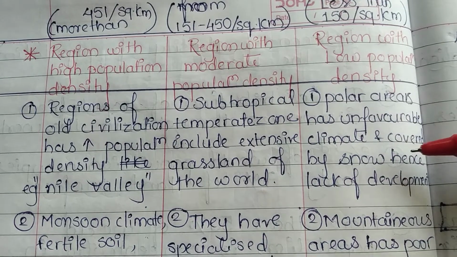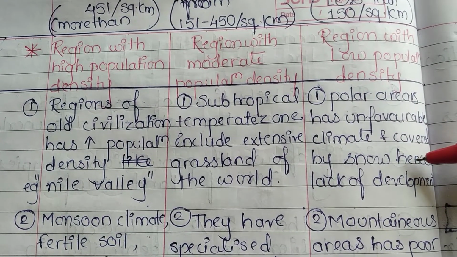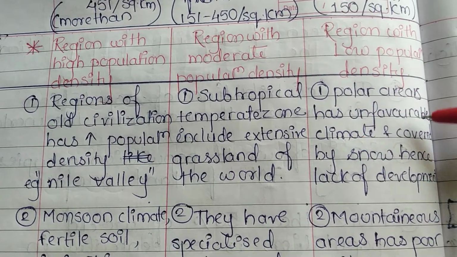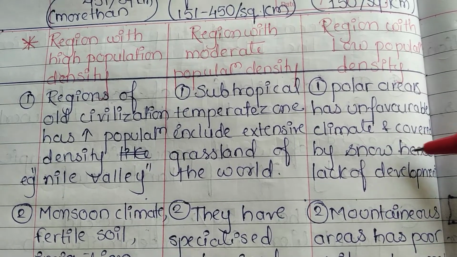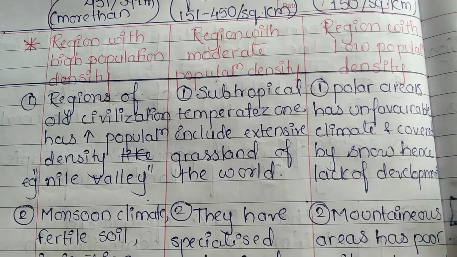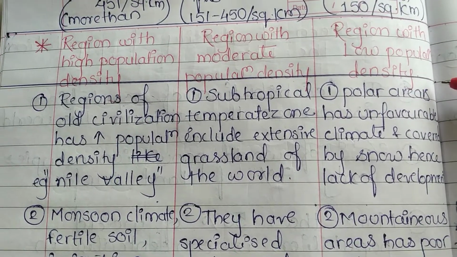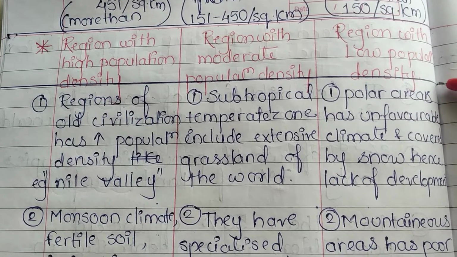Now the first point or the foremost point in the region with low population density is the polar areas have unfavorable climate and are covered by the snow. Hence there is lack of development. As you all know, the areas near the poles, they have very low temperature. They are covered by snow throughout the year.